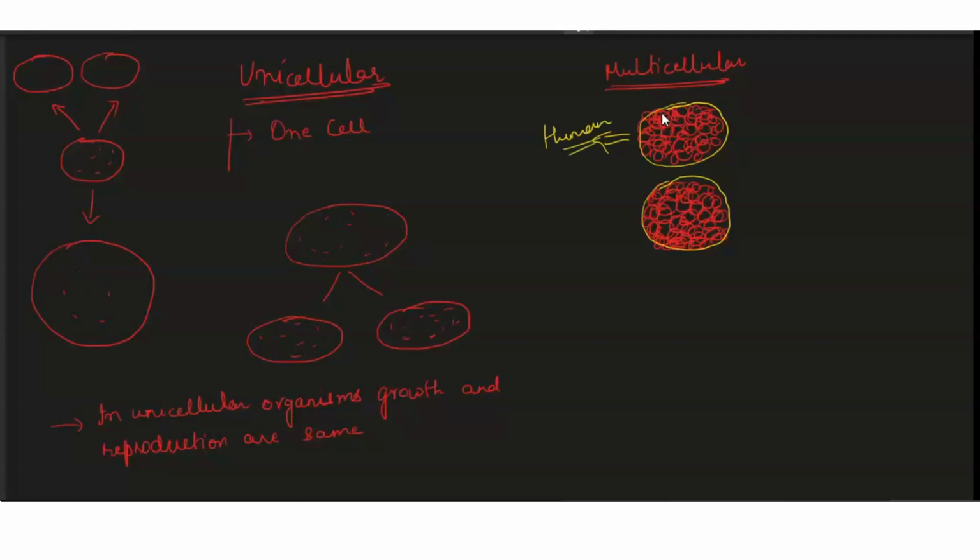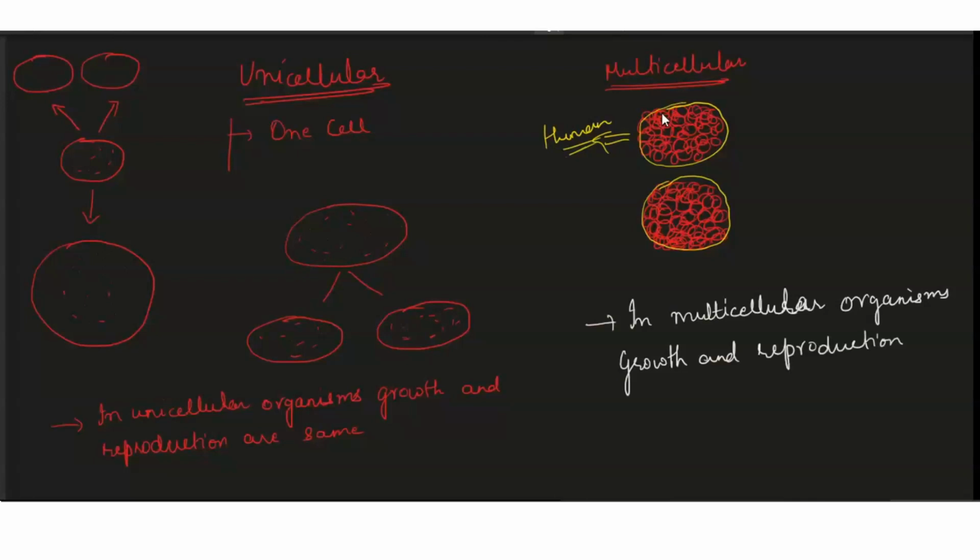So lots of cells are dividing inside a human body. It's not that after every division a new human being is formed. No. So we can simply write that in multicellular organisms, growth and reproduction are mutually exclusive.